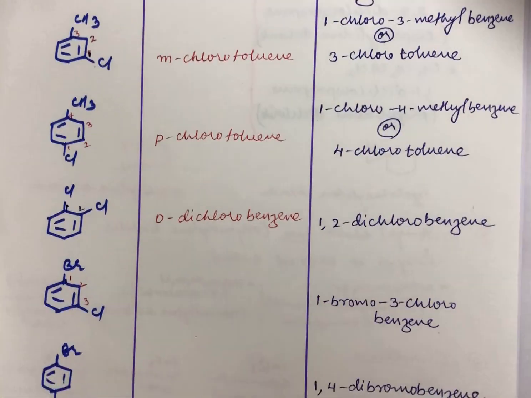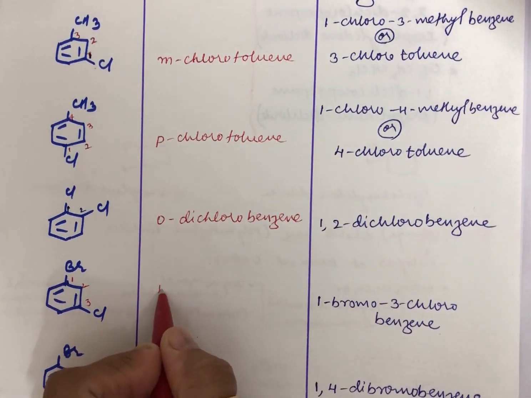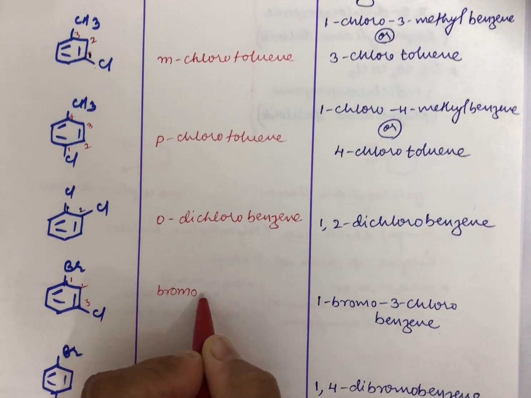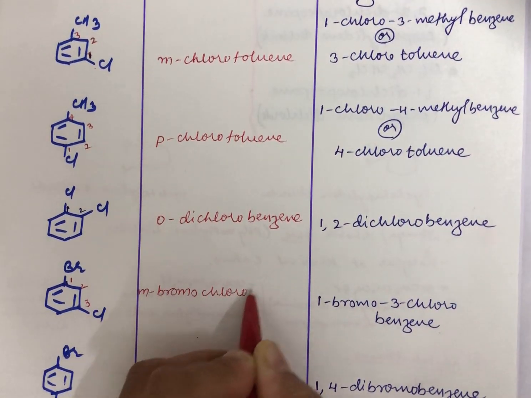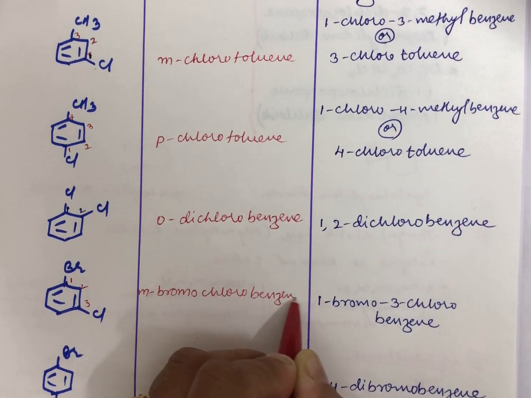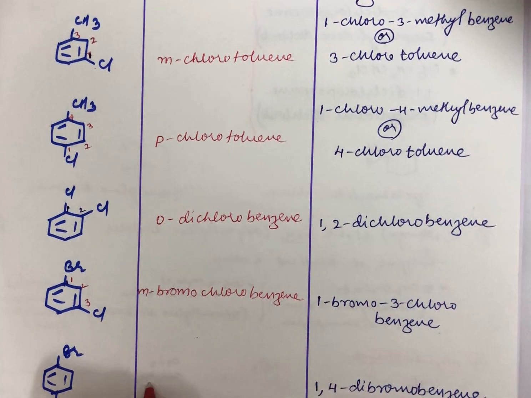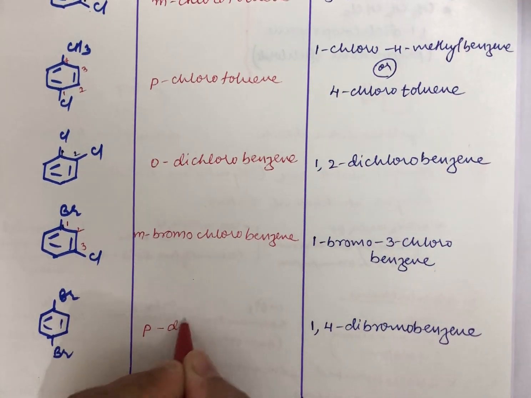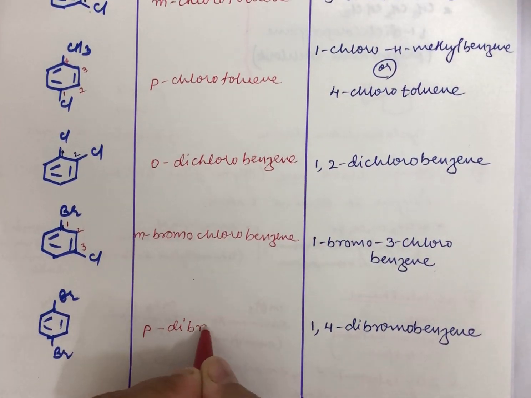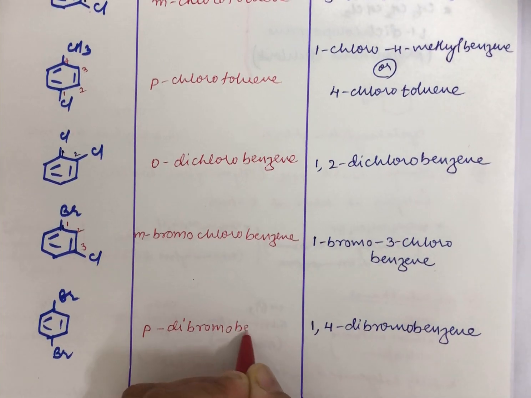Now to this you can write it as meta bromochlorobenzene. Now this is again para, P for para, because it is in 1 and 4 place. So para, di because 2 bromine, so dibromobenzene.